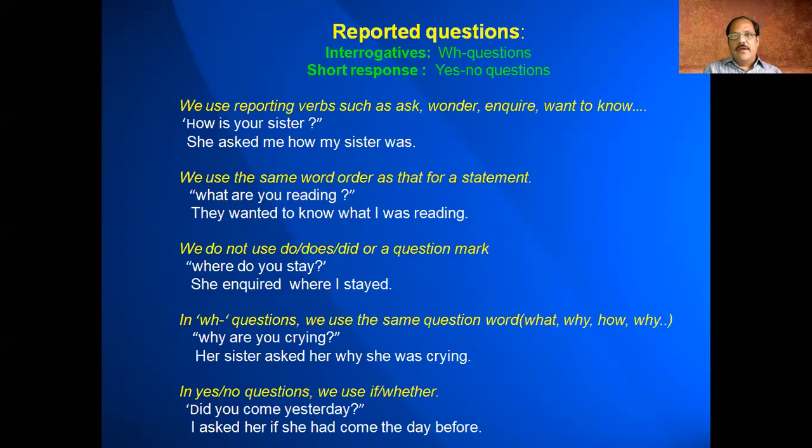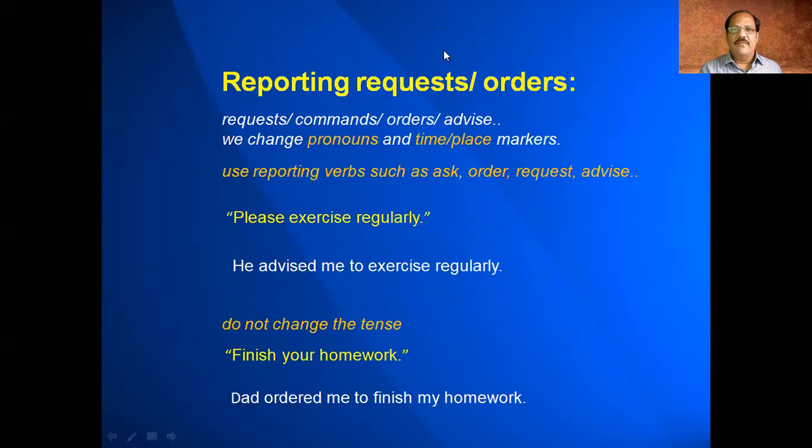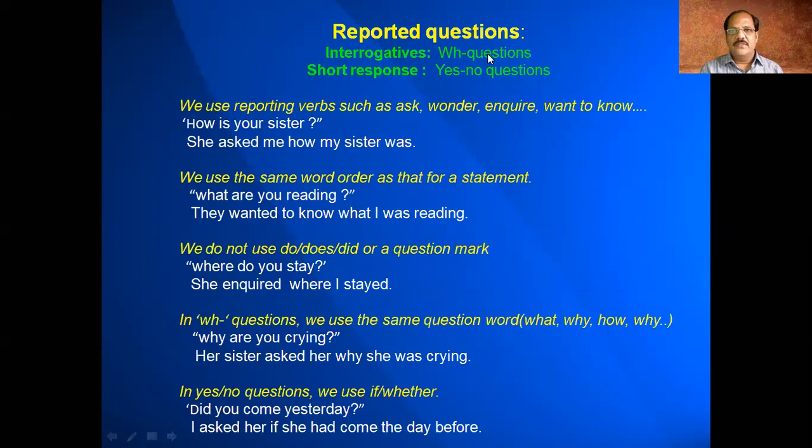Yeah, reported questions. So what do we follow in questions? Especially when you look at questions, that means interrogatives. The interrogative questions are of two types. One is WH questions, which are informatory questions, and we use them for getting information. If you seek some information, you start a question with WH, that means what, where, why, how, which, and so on. These kinds of questions will give you some information.